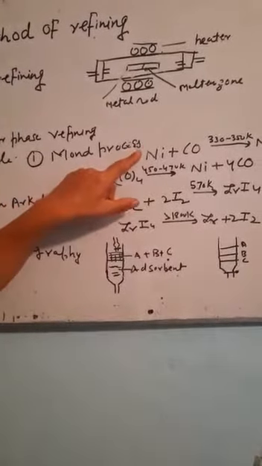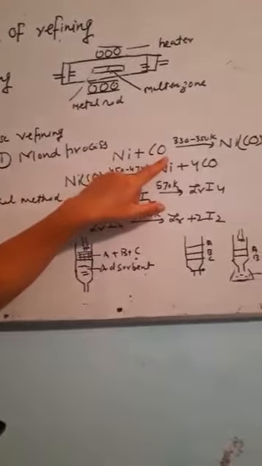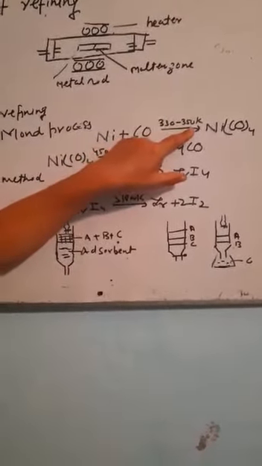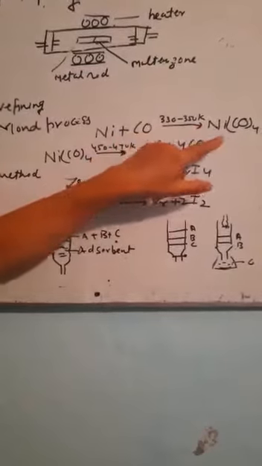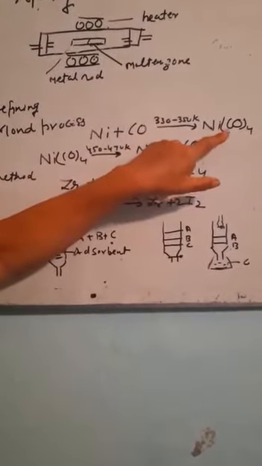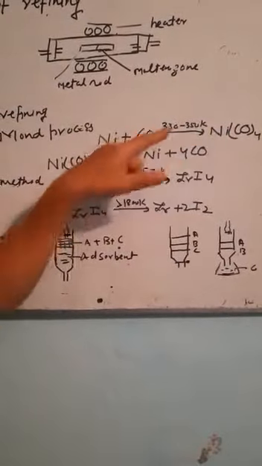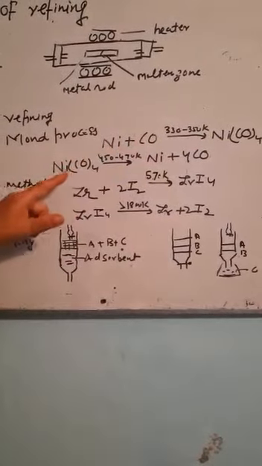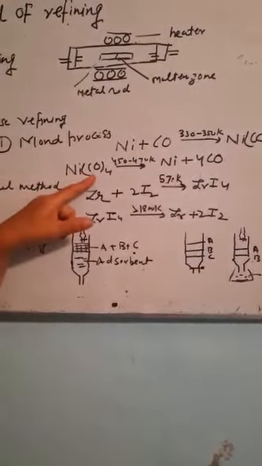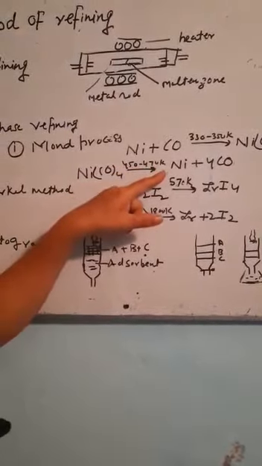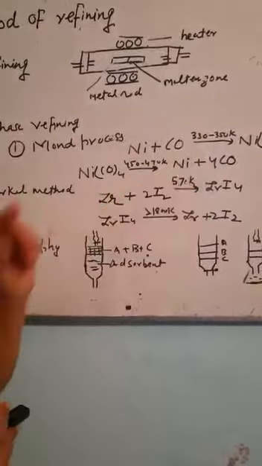The nickel is reacted with carbon monoxide at a temperature of 330 to 350 Kelvin. There is a formation of nickel tetracarbonyl. The impurities do not combine with carbon monoxide. This nickel tetracarbonyl is heated at a higher temperature. It decomposes to give nickel and carbon monoxide.